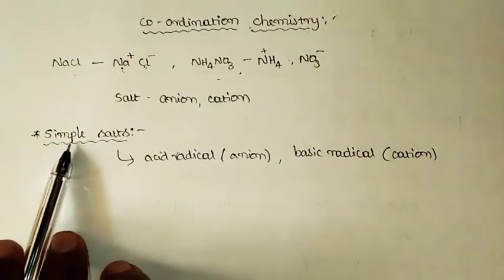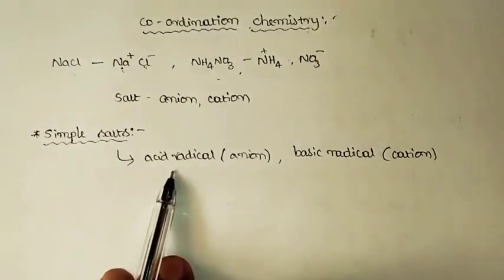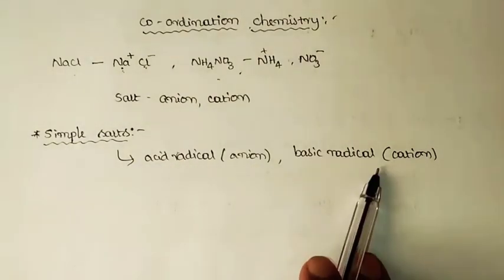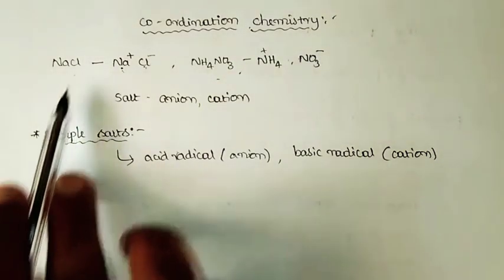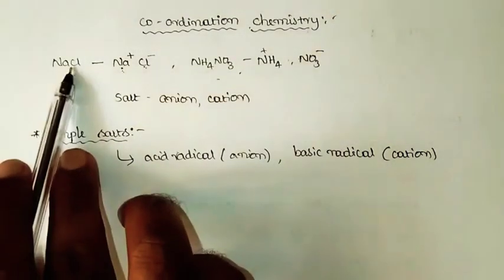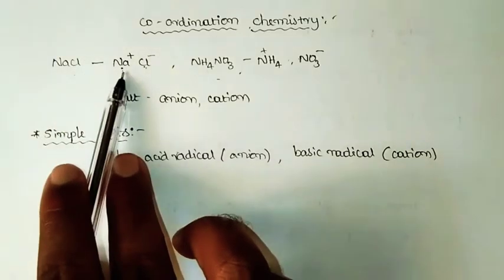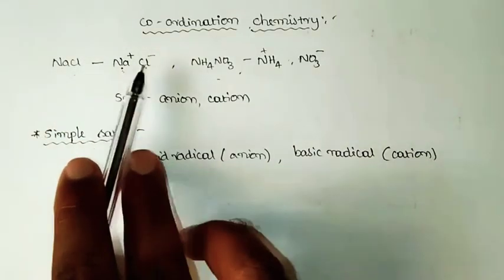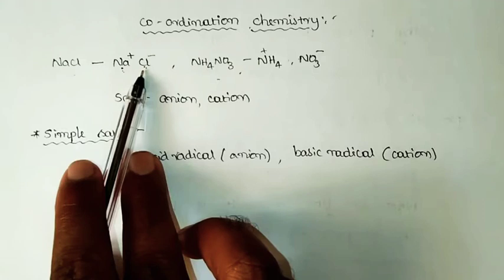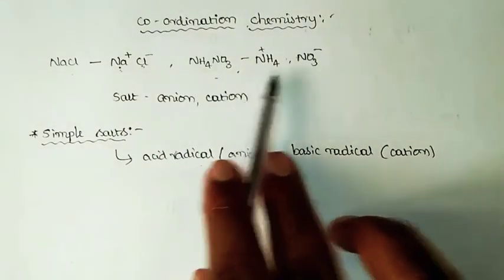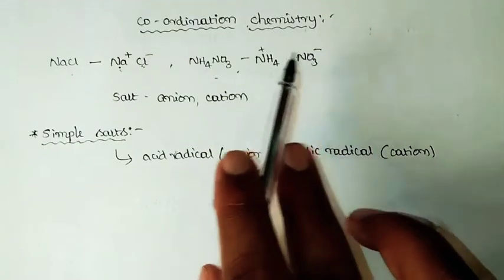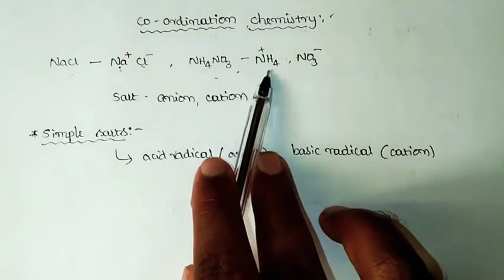Simple salts are inorganic salts composed of one acid radical and one basic radical. The simplest example is sodium chloride, where the basic radical, the cation, is Na+ and the acid radical is Cl−. In ammonium nitrate, the acid radical is NO3− and the basic radical is NH4+.